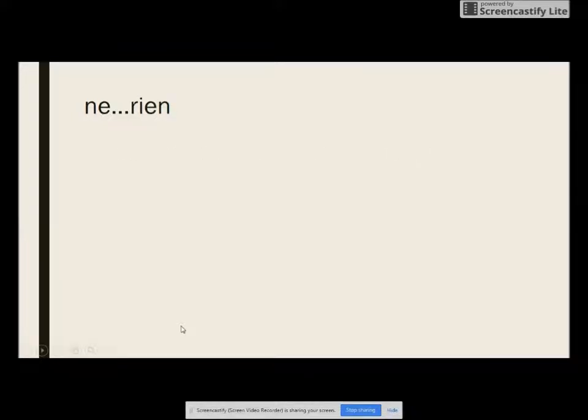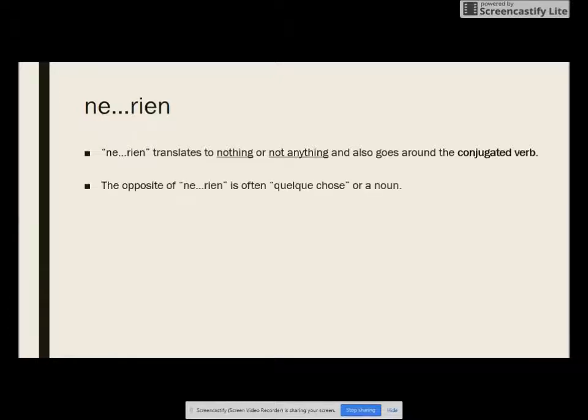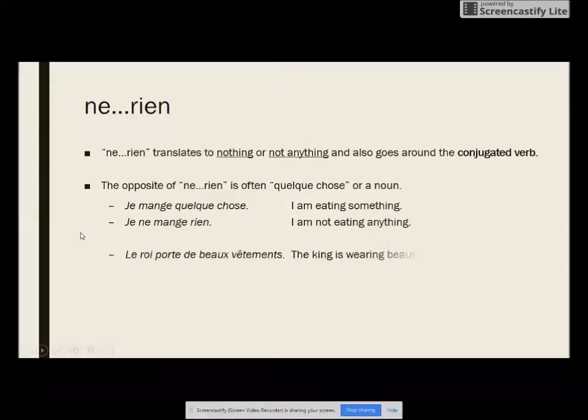Next is ne rien. Ne rien translates to nothing or not anything, and it also goes around the conjugated verb. The opposite of ne rien is often quelque chose, something, or a noun. Je mange quelque chose. I am eating something. To make this negative, ne is going to come before our conjugated verb, which is mange. Rien is going to come after. Je ne mange rien. I am not eating anything.